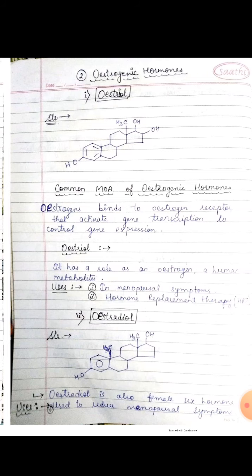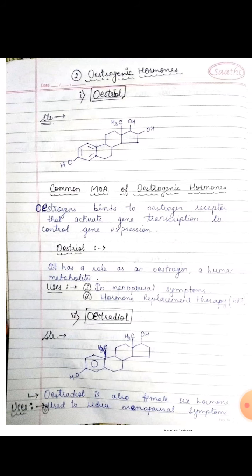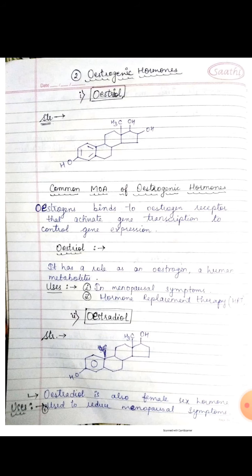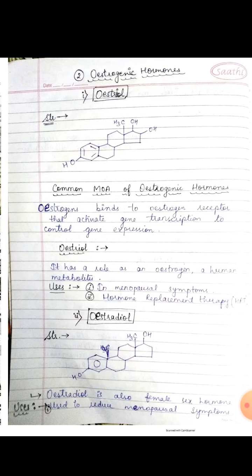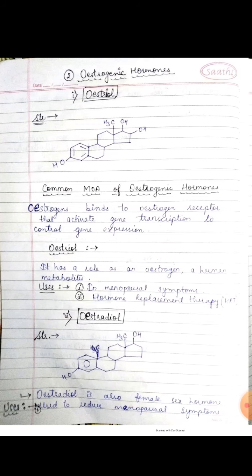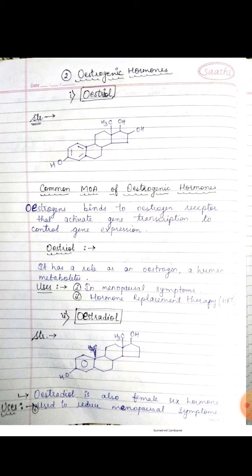This is the structure of the estradiol. The common mechanism of action of the estradiol hormone is that the estrogen binds to the estrogen receptor, which activates gene transcription to control gene expression. The drug is used for menopausal symptoms and for hormonal replacement therapy.